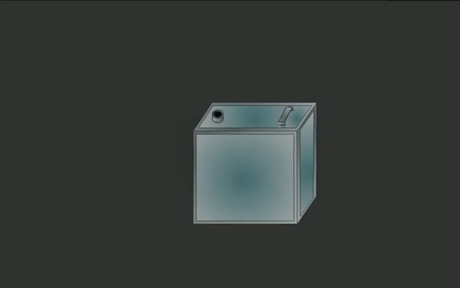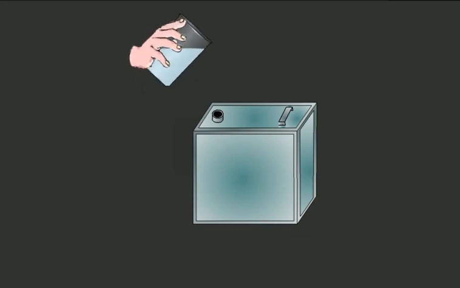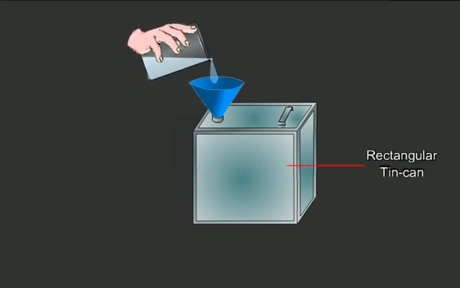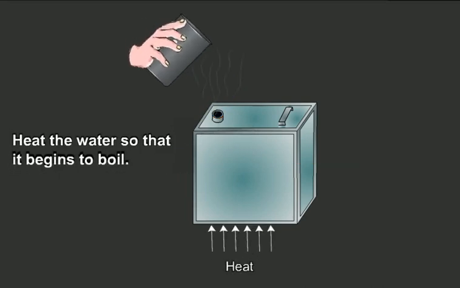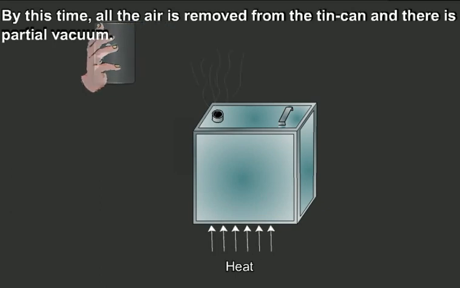Now look at this activity. The statement says, air exerts pressure on all sides. Let us do this activity and find out whether the statement is true or not. Students, take a rectangular tin can and put a little water in it. Heat the water so that it begins to boil. By this time, all the air is removed from the tin can and there is partial vacuum.